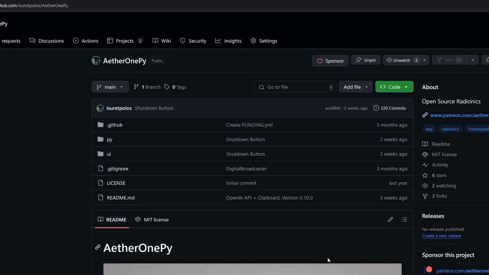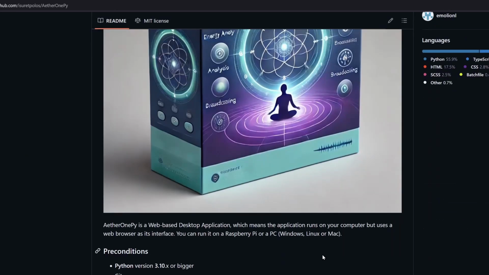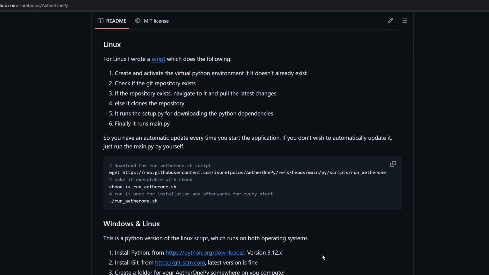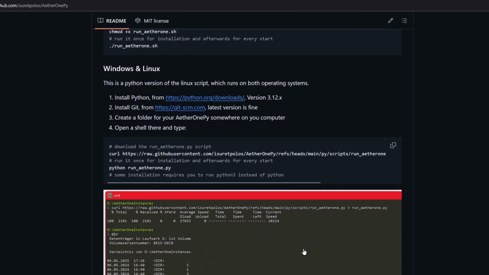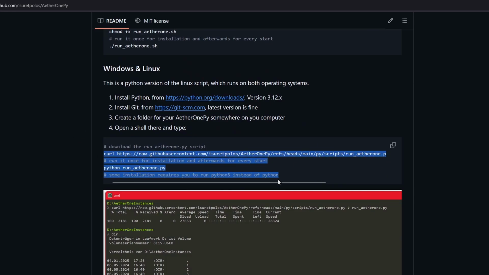How to install the AetherOnePy in just 1 minute. Visit the GitHub link provided in the description. Then copy the curl command, which downloads the installation script.